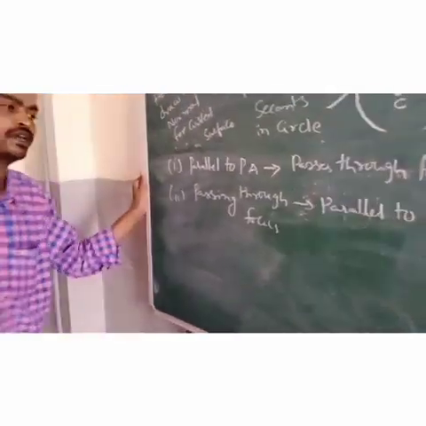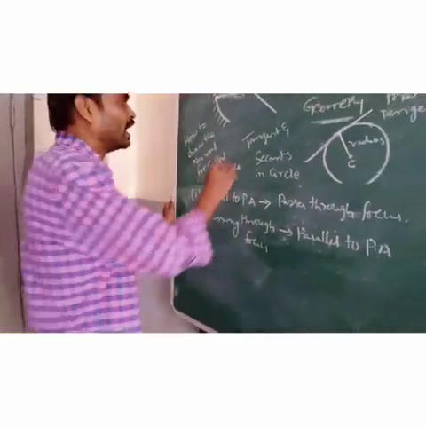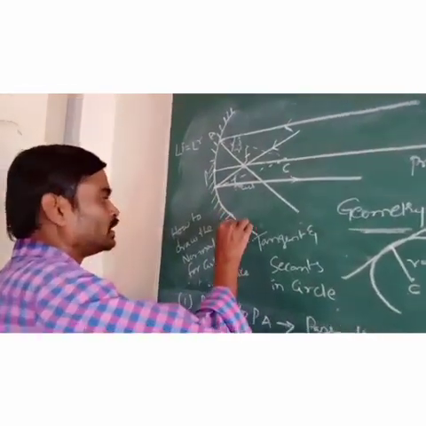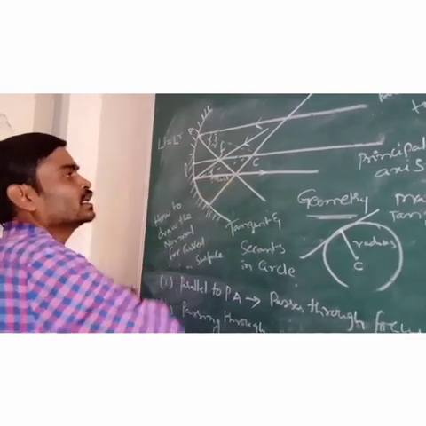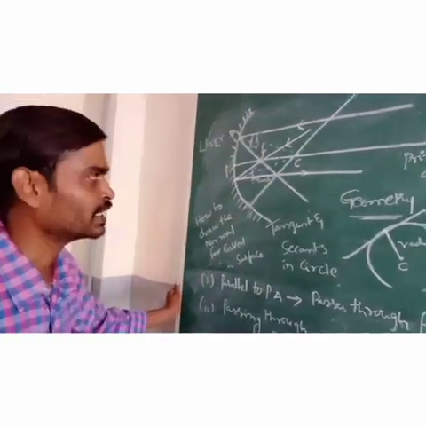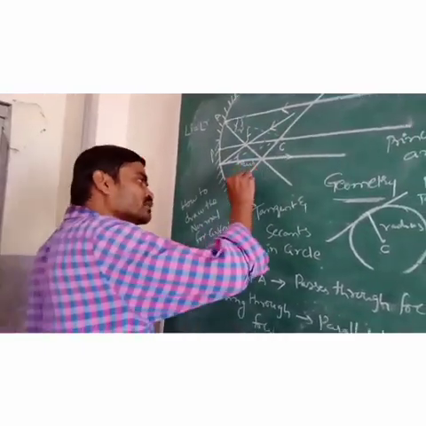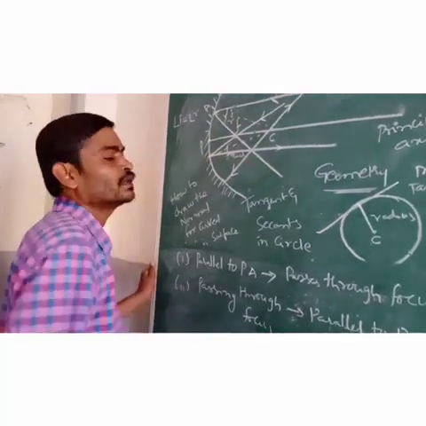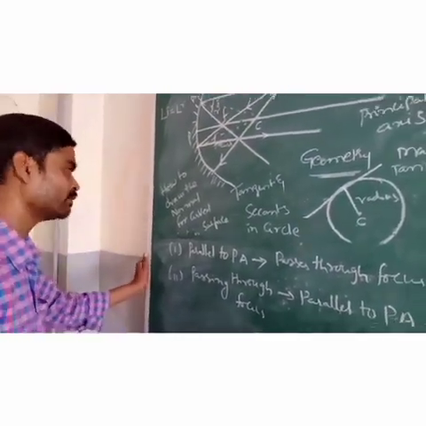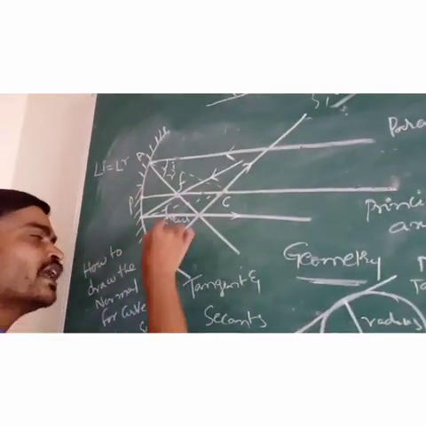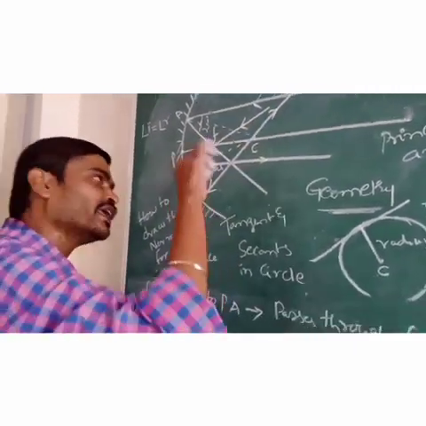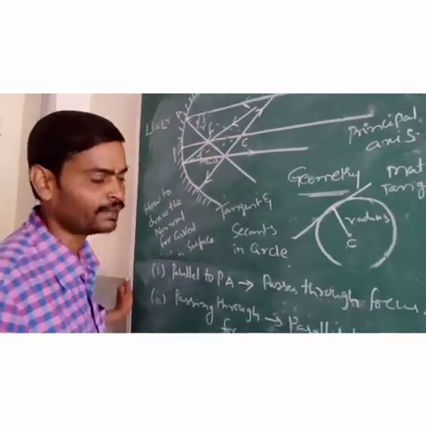And the next one is the last. If a light ray is passing through the center of curvature, it bounces back in the same direction. In this case, the incident ray and the reflected ray are the same ray, and even the normal is the same ray.